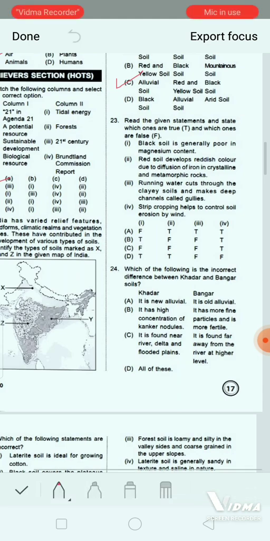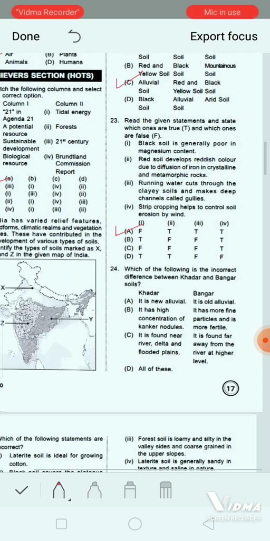That is your number A. Okay. Number 1, that is black soil is generally poor in magnesium content. It is false. Next, red soil develop reddish color due to diffusion of iron in crystalline and metamorphic rocks. That is true. Next, number 3, running water cuts through the clay soil and makes deep channel called gullies. That is true. And next, number 4, strip cropping helps to control soil erosion by wind. That is also true. So coming to next question.